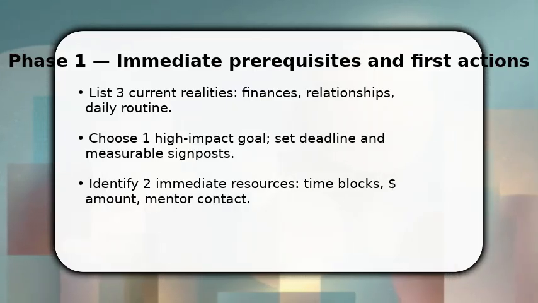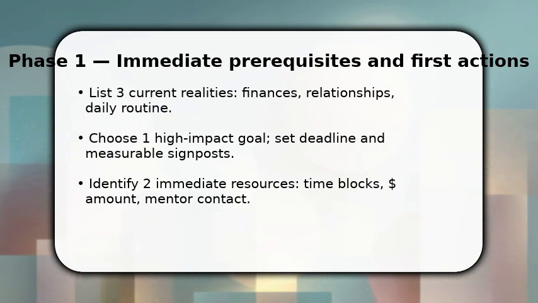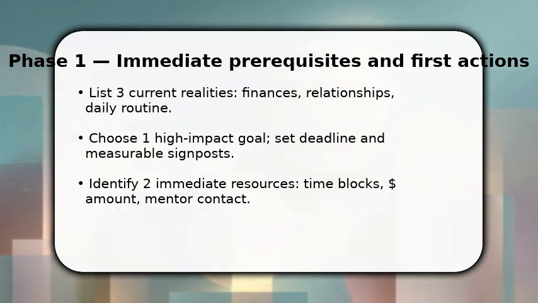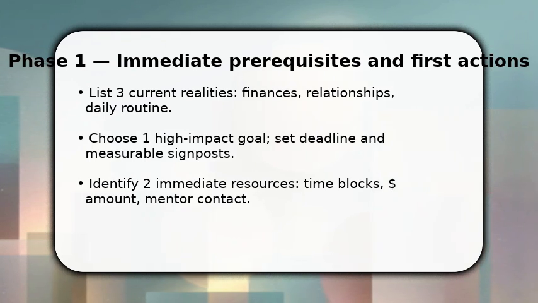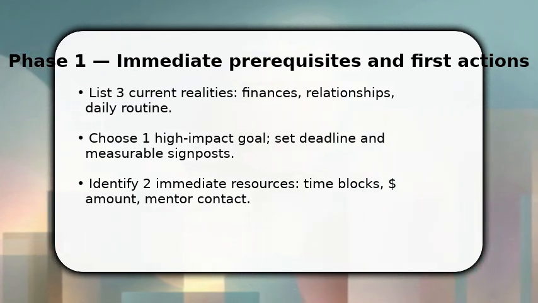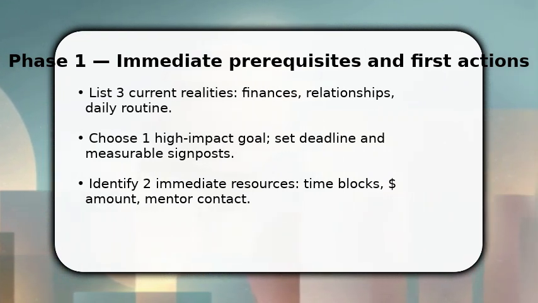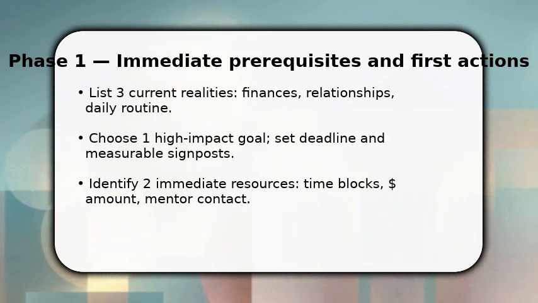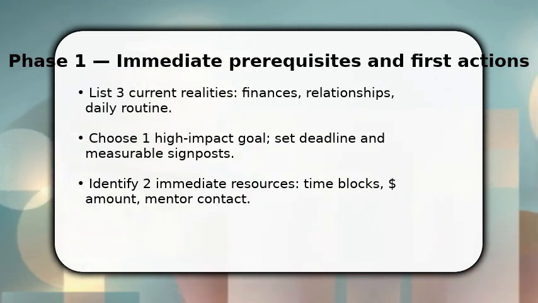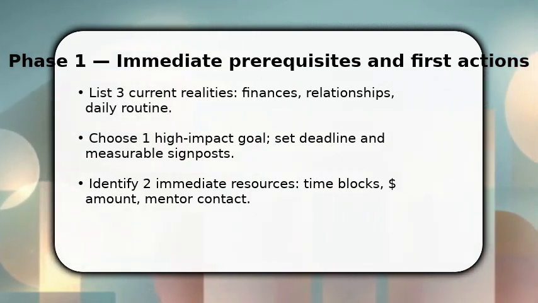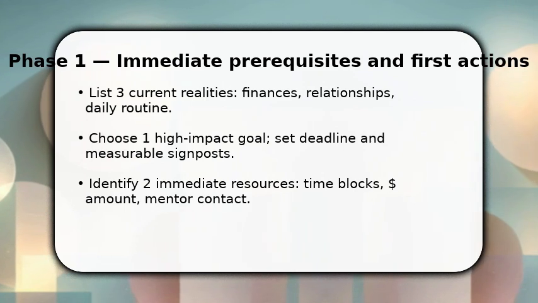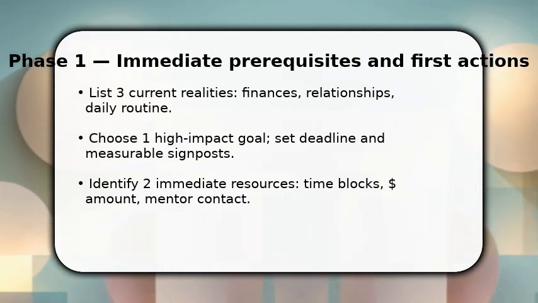You begin by anchoring your starting point. Write 3 concrete areas of your life you want to change and pick one high-impact goal with a deadline. Once done, break that goal into measurable signposts so you can track progress. Make sure to allocate specific time blocks and name the 2 resources you'll use first. For example, $50 for classes and a mentor call. This gives you momentum now. Start the very first time block within 24 hours.